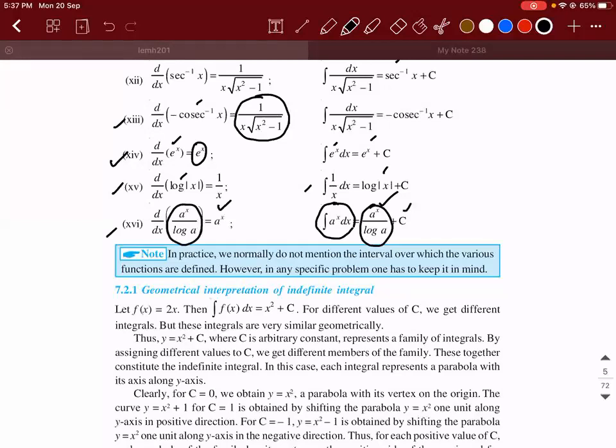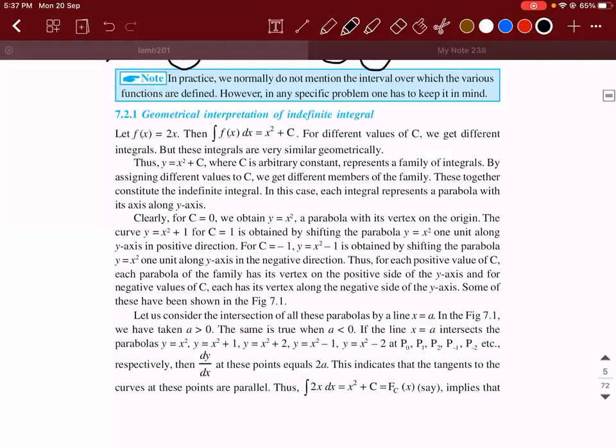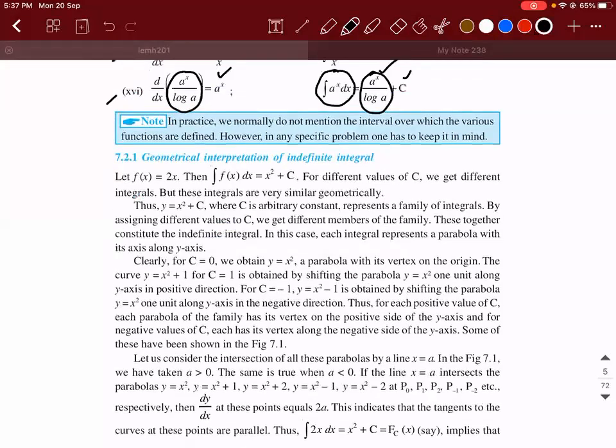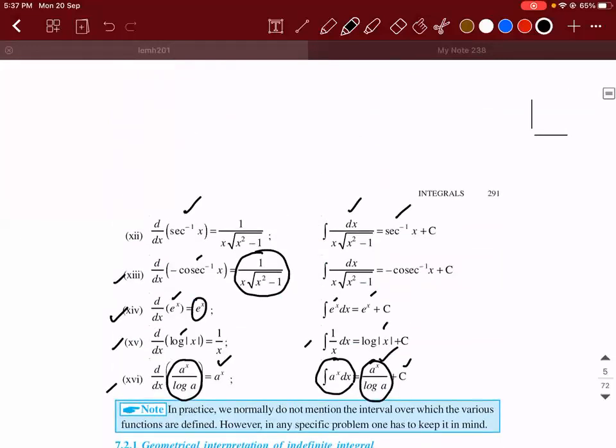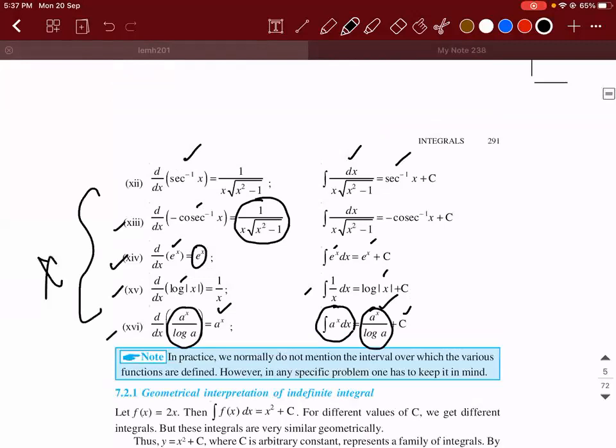Okay, sir. So I have a doubt, sir. Please tell me. Sir, so we should keep in mind only the integral part, the derivative part we don't have to keep in mind. No. Derivative part you need not see. Since today is the first class, maybe I explained it with the derivative and integral. This part you need not remember at all. Only if you forget something, then this will help you to understand.